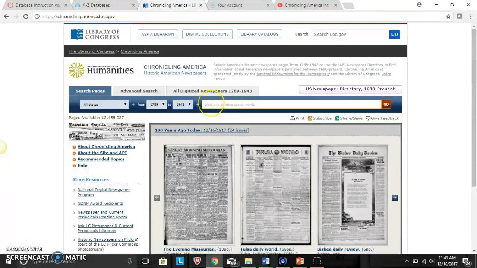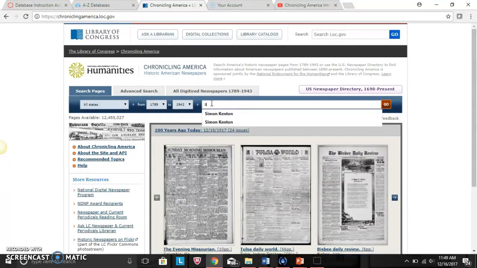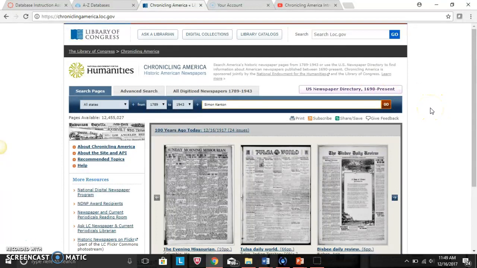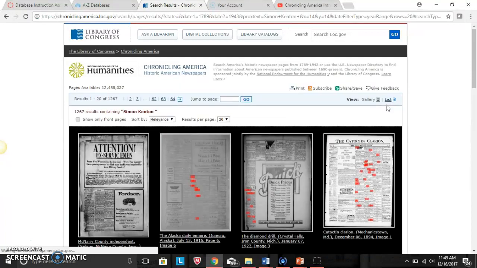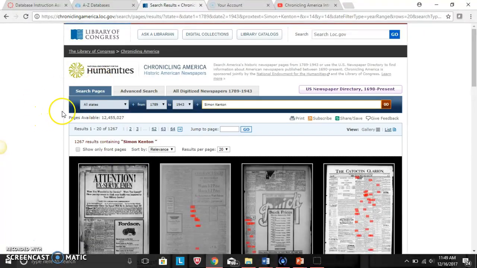Now I'm going to search a gentleman named Simon Kenton. He was a frontiersman in Ohio and one of the settlers of the Urbana, Ohio area, which I'm from, so I'm a little interested in him. So we'll type him in and hit go. Searching Simon Kenton, we see that there are 1,267 search results.